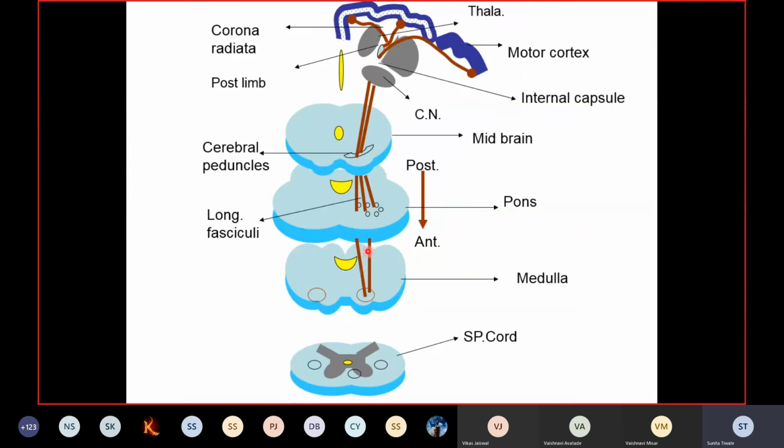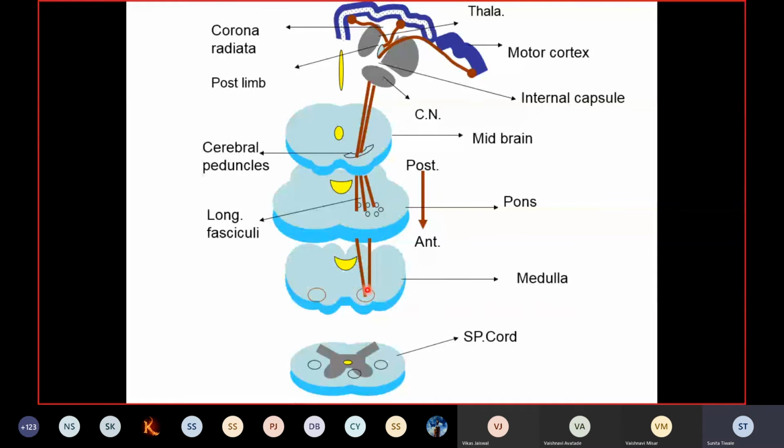So in the specimen you can see that on the ventral aspect of the medulla there is a bulging, and this bulging is nothing but the pyramidal tracts which have come down and reunited. From the scattered form, they are reunited here in the upper part of the medulla, and that bulging is called the pyramid.